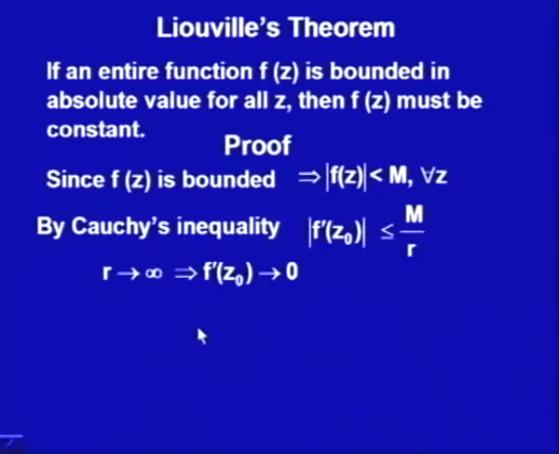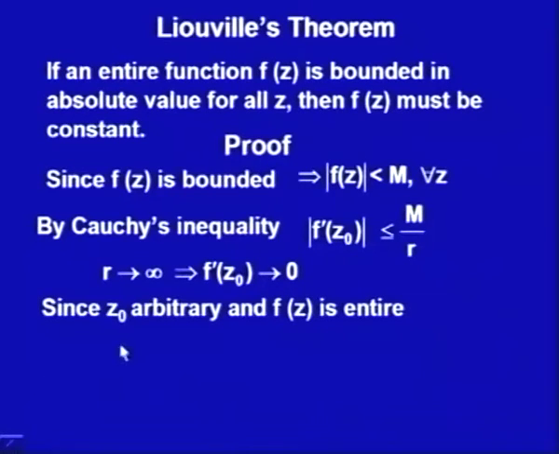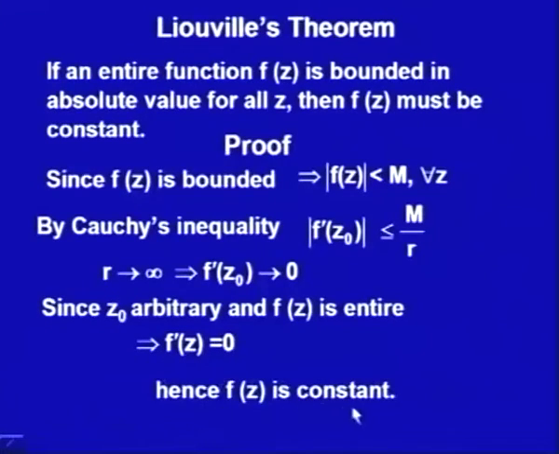That says that if the derivative is 0 for all z, then my function has to be constant. So, since z naught is arbitrary and f(z) is entire, this says f dash z should be 0 for all z, hence f(z) is a constant. What it says is that an entire function can't be bounded unless it is constant. What this theorem is saying, I can use it in a very nice result. Let us see.